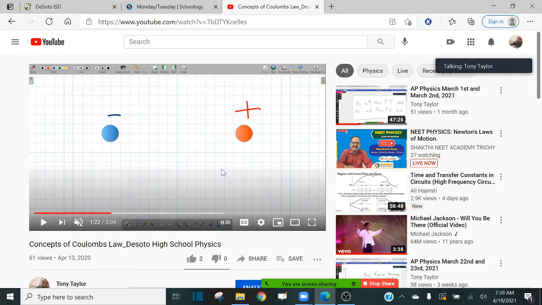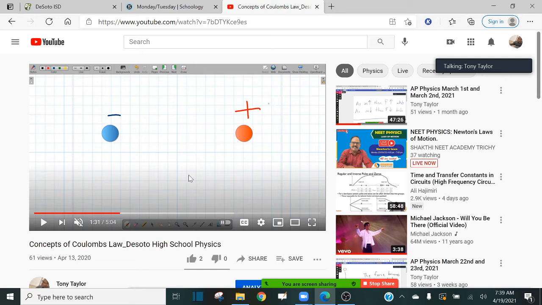Remember last week we talked about the different particles in the atom. So guys, you may remember what I said. Let's say we have one particle that has a negative charge, and another particle that has a positive charge, and you place those two charges next to each other. What's going to happen? Anybody remember?